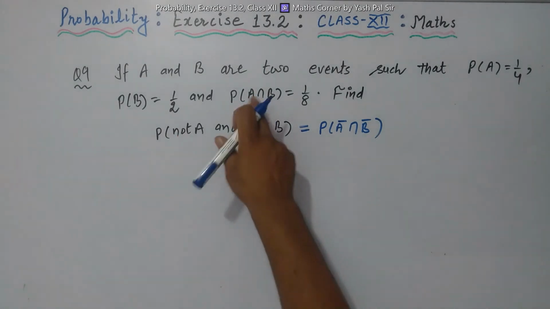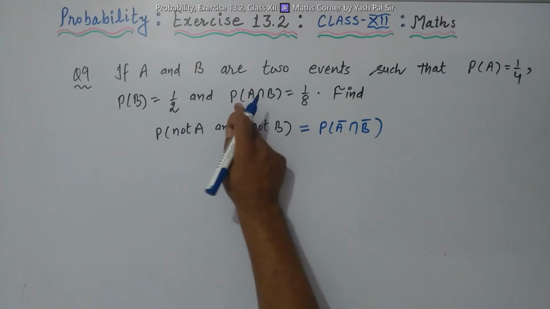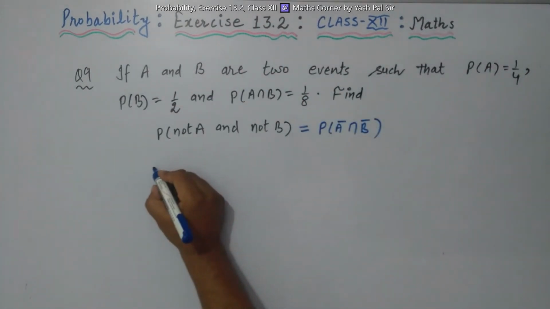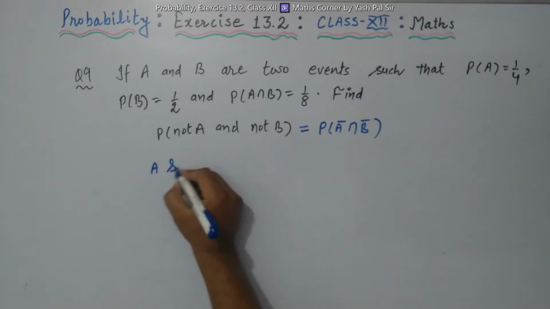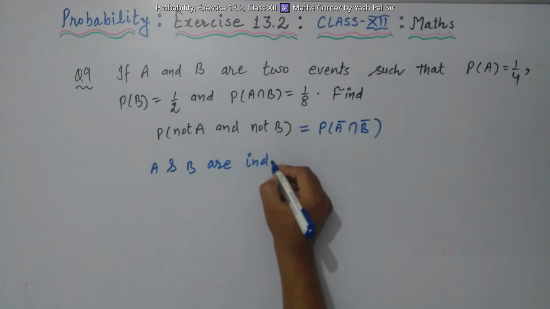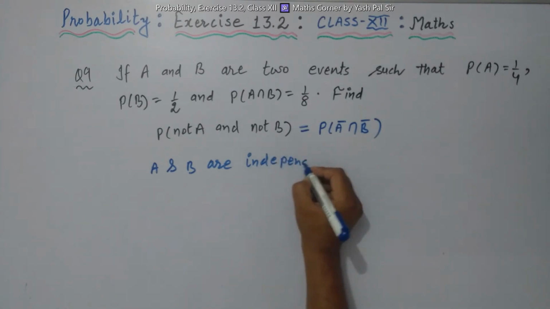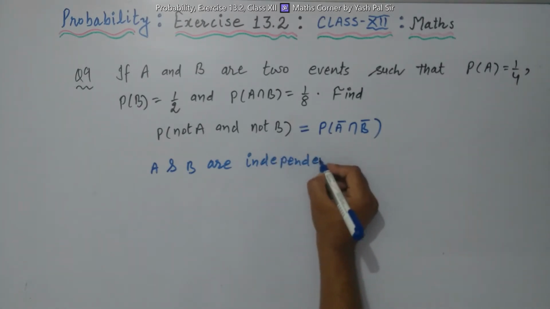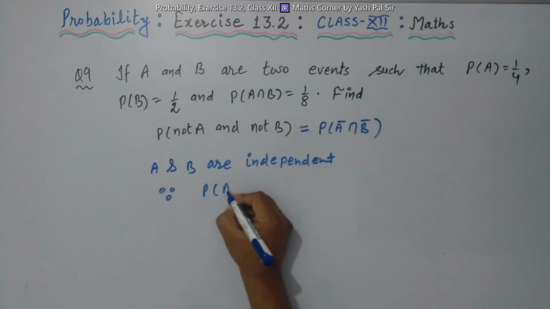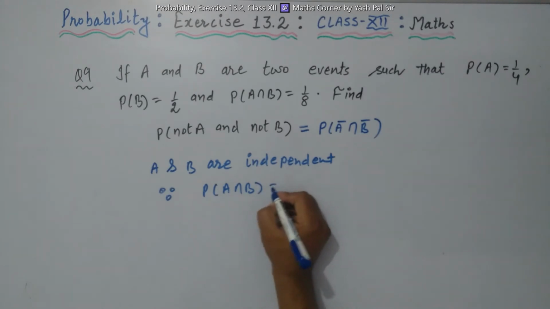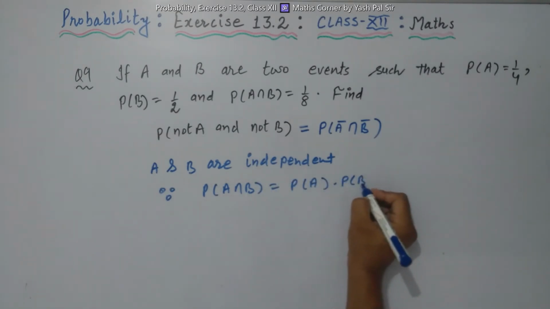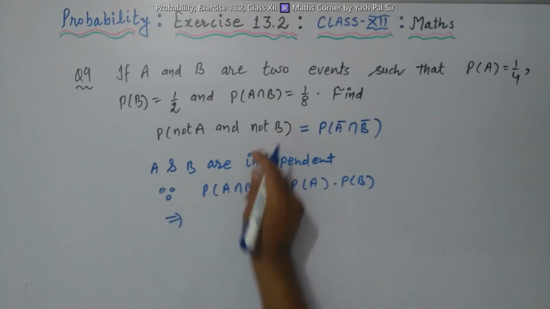Now let us see whether A and B two events are independent or not. A and B are independent because probability of A intersection B is equal to probability of A into probability of B. Here we can check.